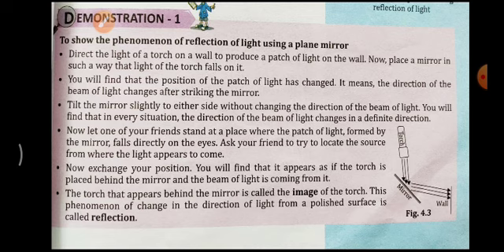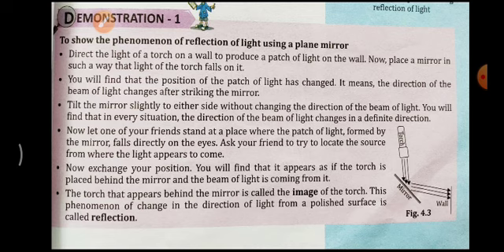The light beam will be constant, but we slightly tilt the mirror. Then what will happen? You will find that in every situation the direction of the beam of light changes in a definite direction. Sometimes we can allow the light to reflect towards left, towards right.